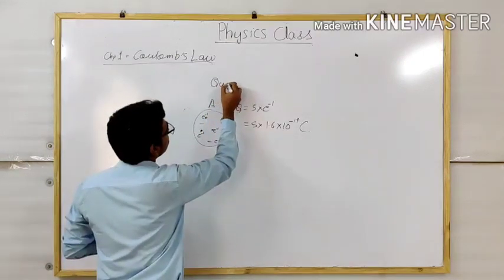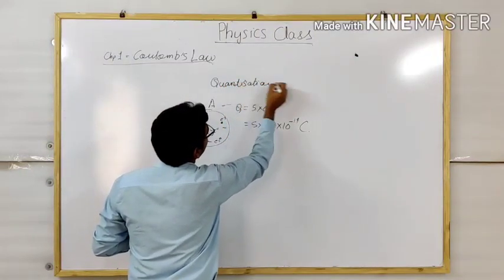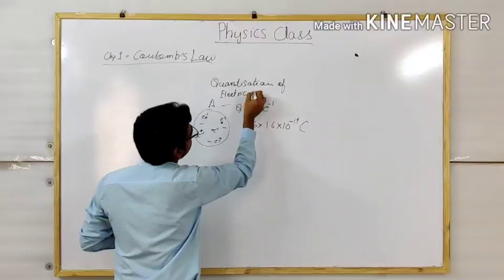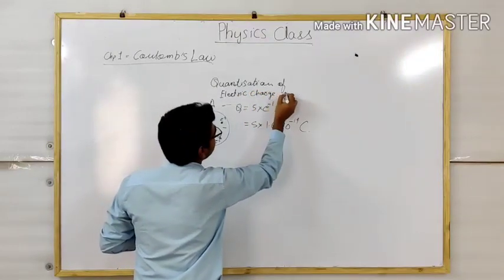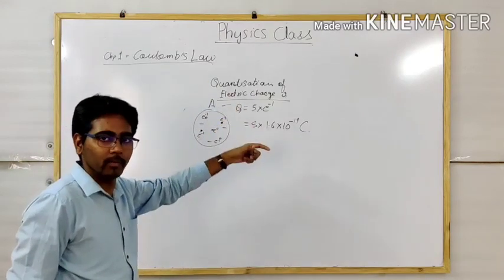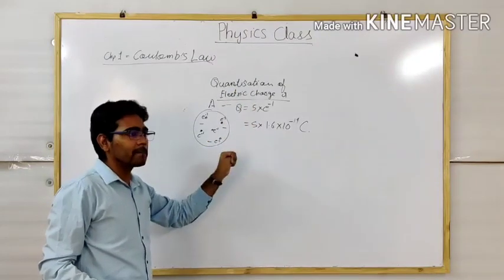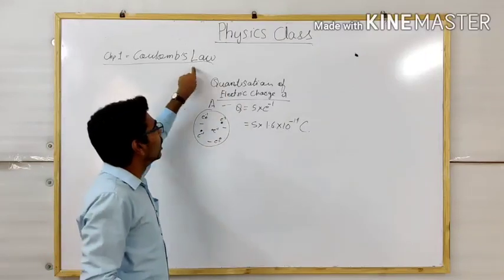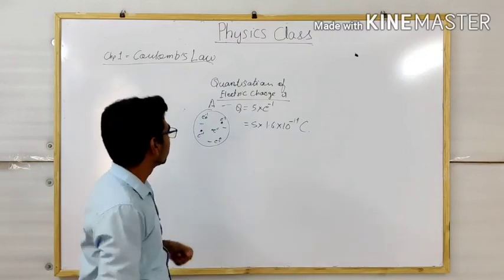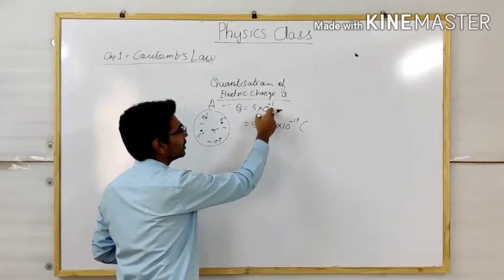This is the topic. Coulomb's law will come in a later topic. It deals with force, but you should first understand what charges are and how they exist in the universe. Then you'll come to know how these charges exert force on each other. That is Coulomb's law. So this is an introduction. How much charge does body A have? It has a charge of 5 times the charge of an electron.